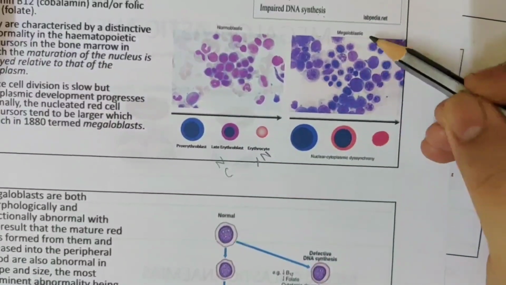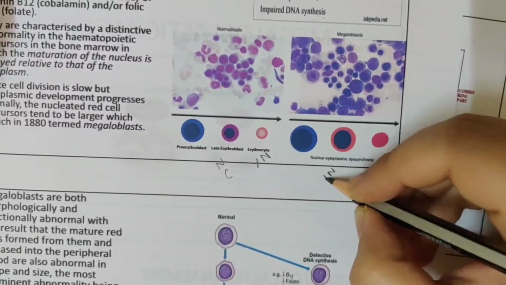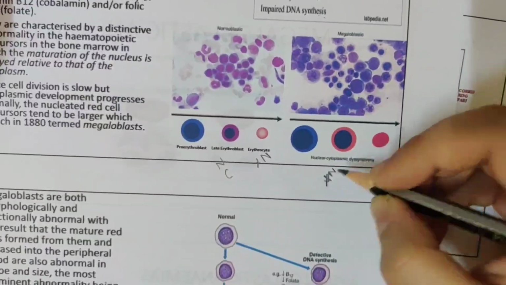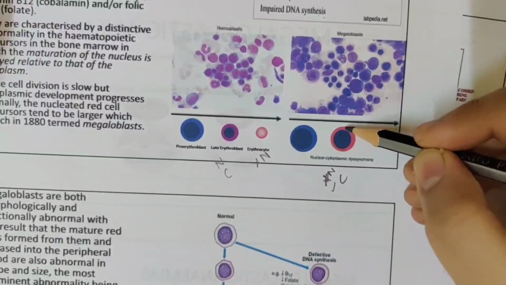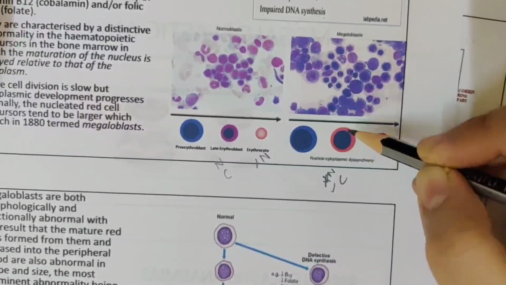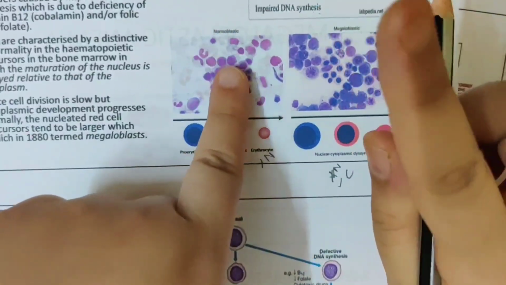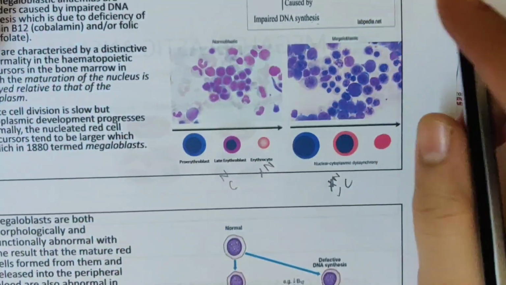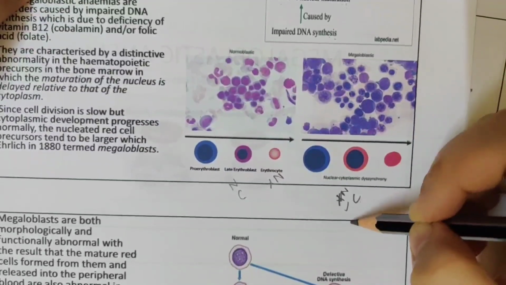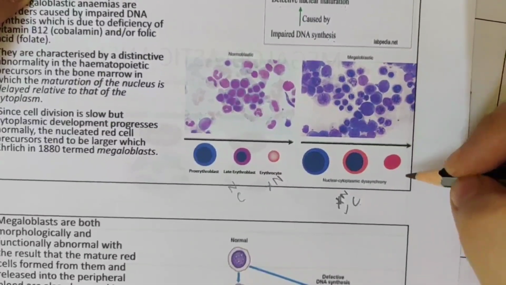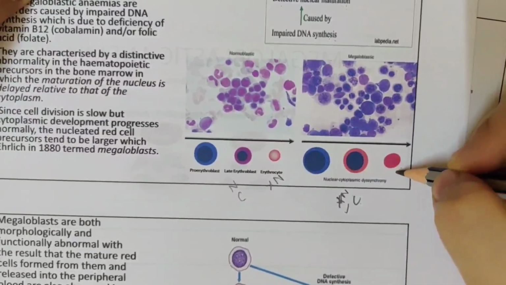Now, in megaloblast, what happens? During this stage, the nucleus is immature, but the cytoplasm is mature. So there is a nucleus and cytoplasm asynchrony. Asynchrony means they are not going together; they are going different ways. The nucleus is immature, whereas the cytoplasm is mature. So in the end, what will happen? Because of this asynchrony, you will have a very big cell.